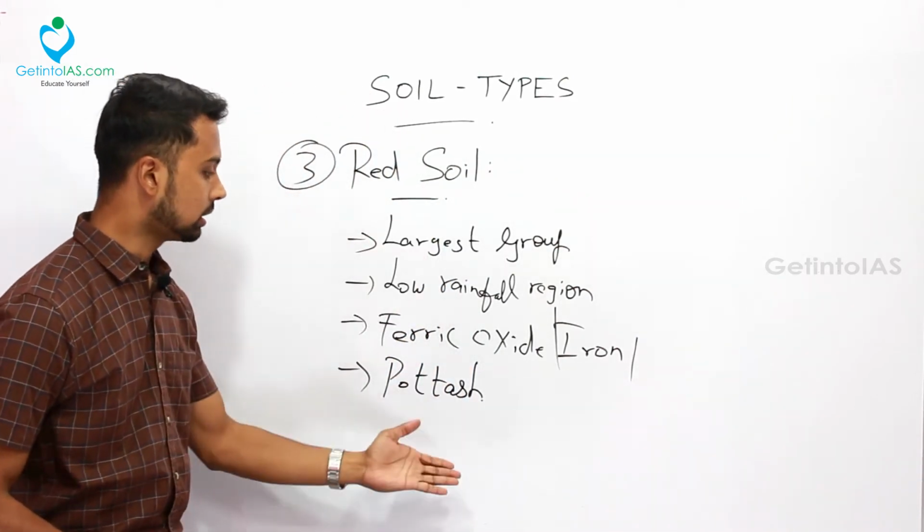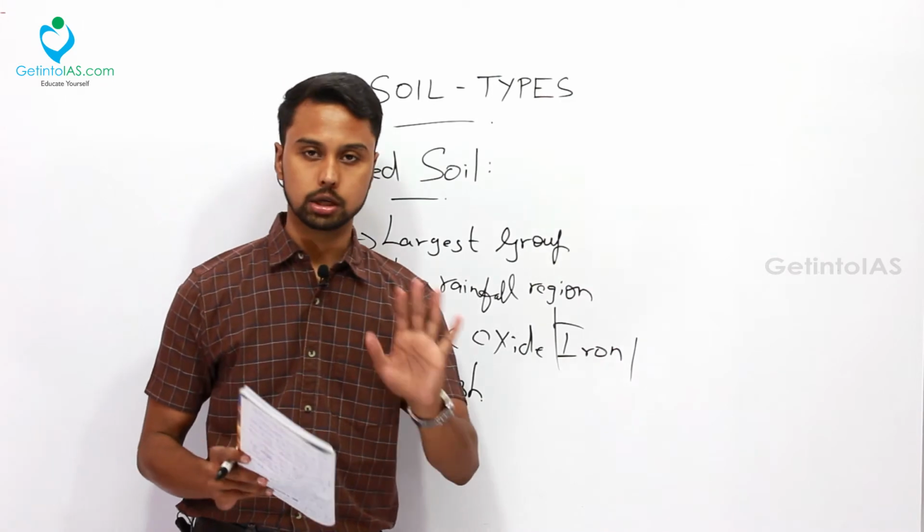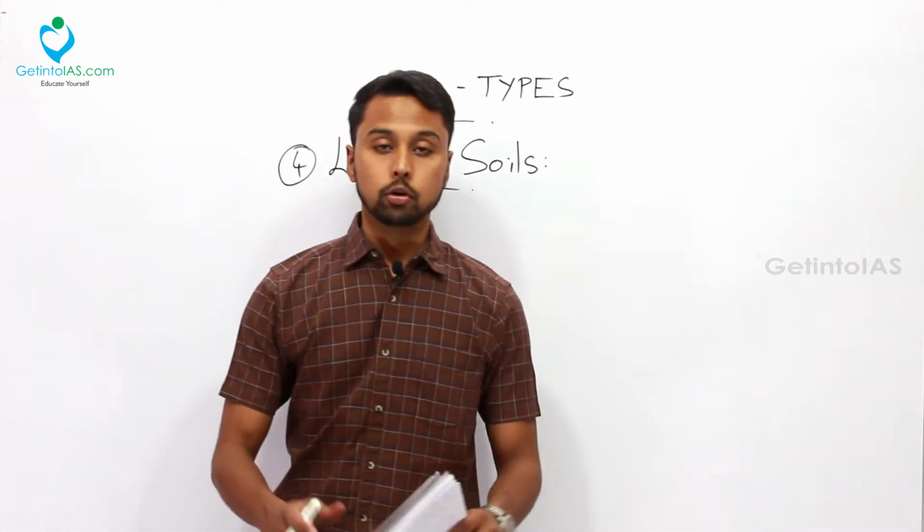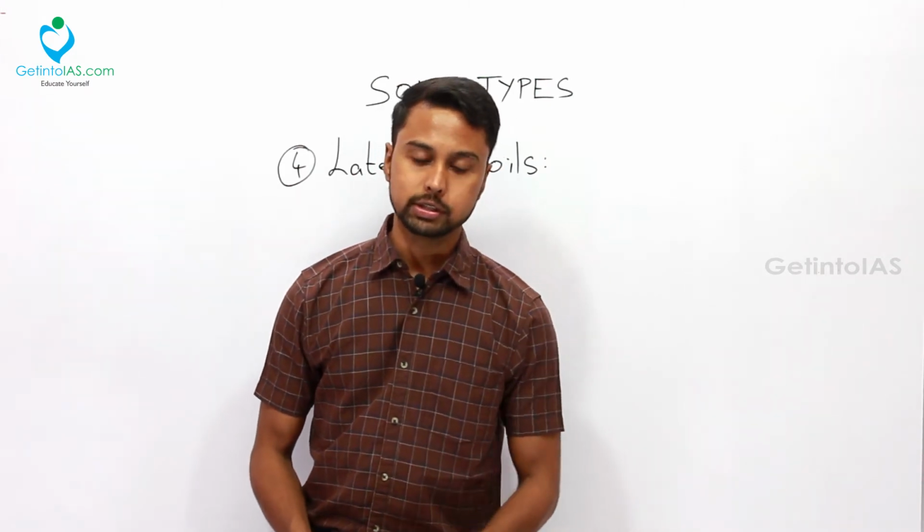We have dealt with the red soil. These few points are there about the red soil. Okay. Next, we will move into the next important soil group, which is the laterite soil. The fourth important soil type in Indian geography is the laterite soil.